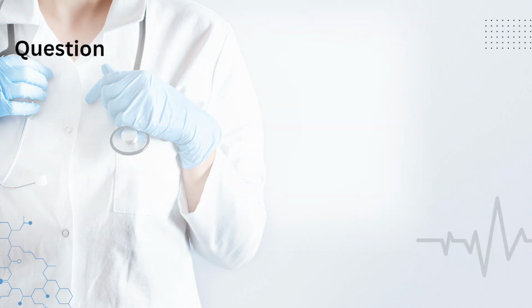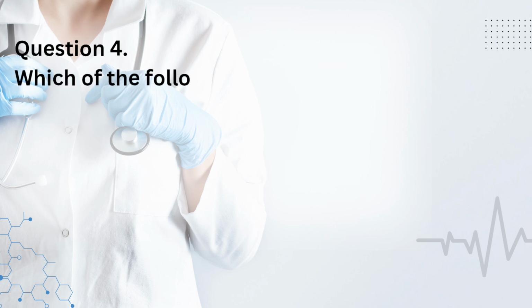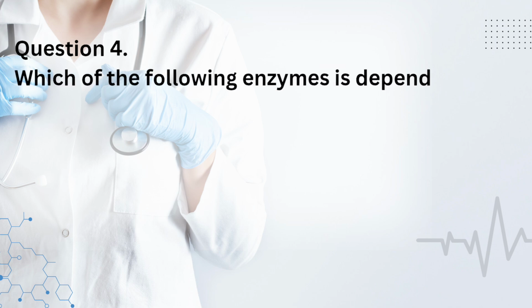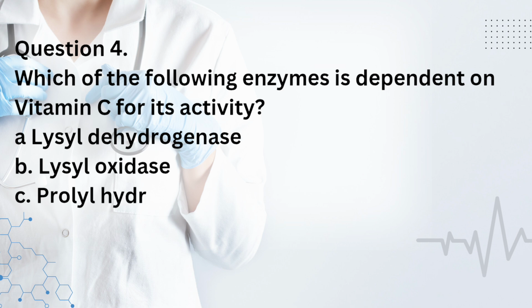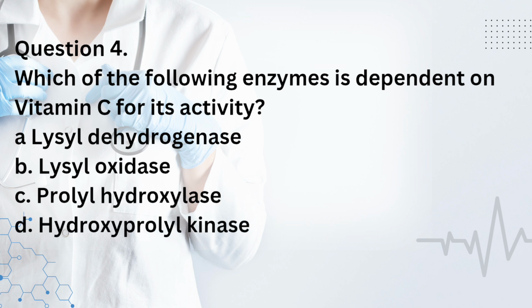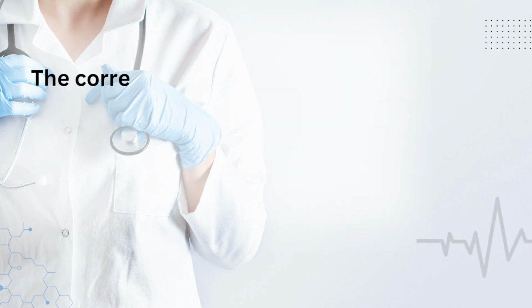Question 4. Which of the following enzymes is dependent on vitamin C for its activity? A. Lysyl dehydrogenase. B. Lysyl oxidase. C. Prolyl hydroxylase. D. Hydroxyprolyl kinase. The correct answer is C.